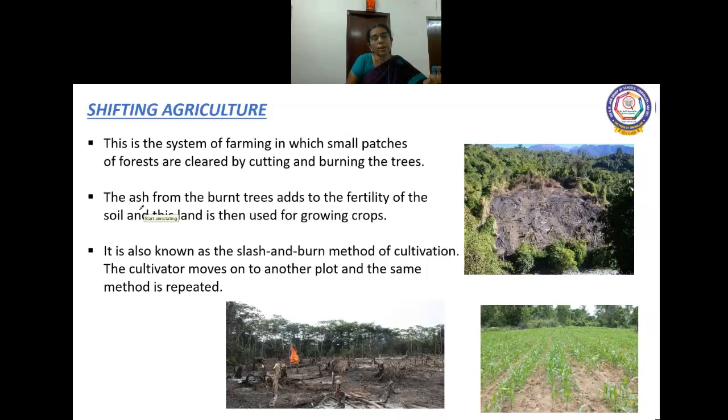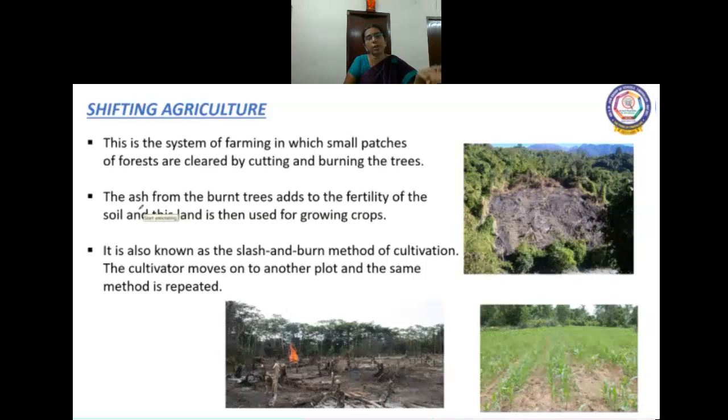And once the soil loses its fertility, they'll move on to another patch of forest. Again, they'll cut the forest. Again, the ash is added to the soil. Soil becomes fertile, so they can grow crops there. So this practice continues. It is also known as slash and burn method of cultivation. Once the soil loses its fertility, they'll move on to another patch of forest and continue the same method of farming. This is called shifting agriculture.